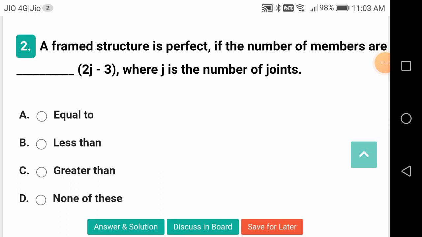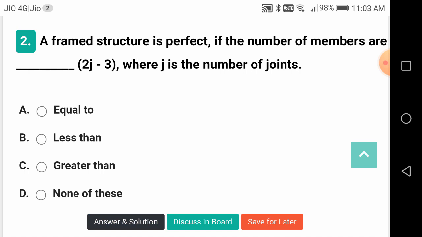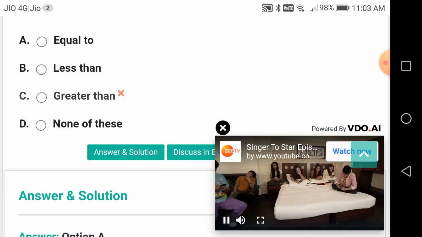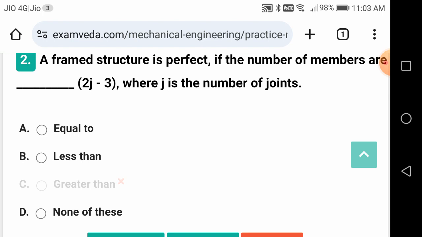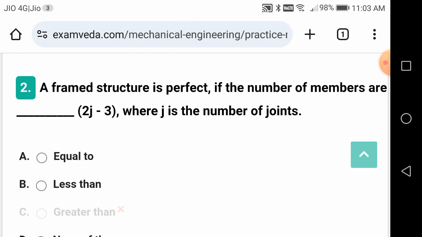A framed structure is perfect if the number of members are equal to. If it is less than, then that is called deficient. Otherwise, it has got another name. So, equal to is the correct answer. It is perfect if the number of members are equal to 2J minus 3, where J is the number of joints.